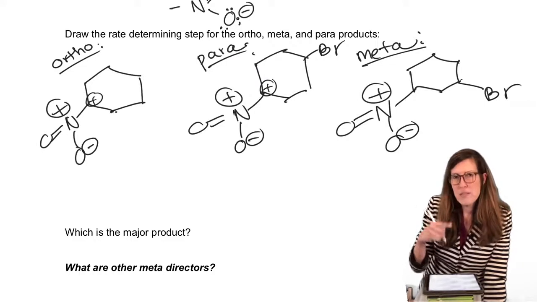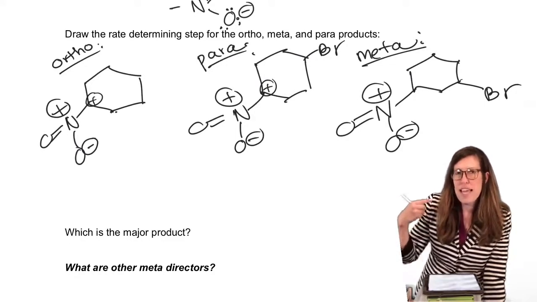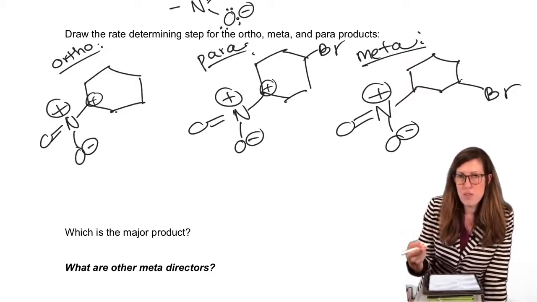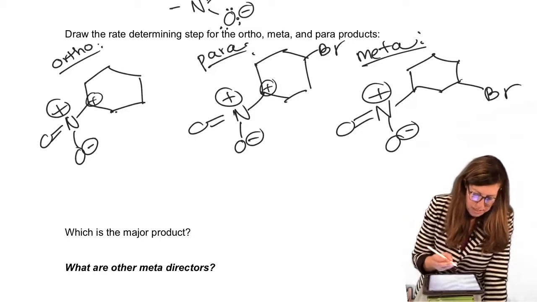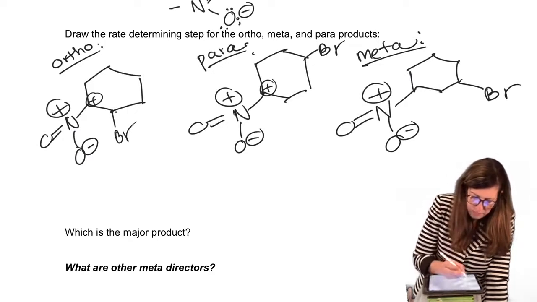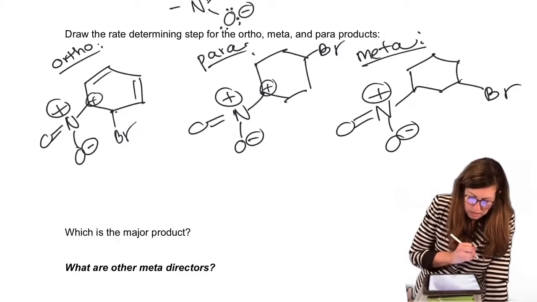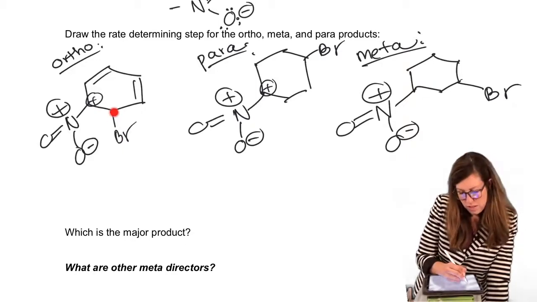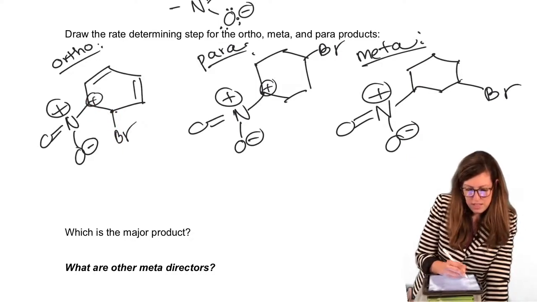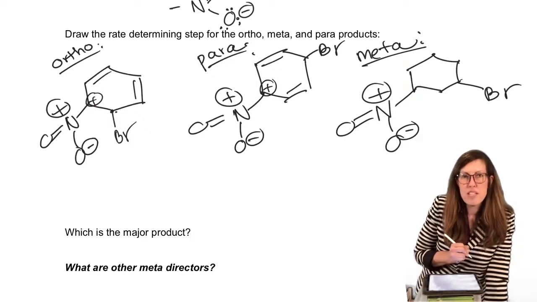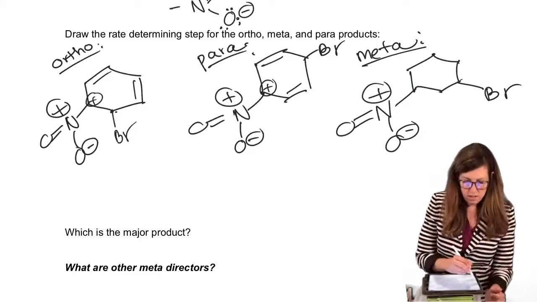Because one of my favorite ways to approach these is to say, can it be ortho or para? In other words, can the nitro help that positive charge when it lands on that carbon? So that's the question we'll be asking. So what that means is if it's ortho, our bromine went here. If it's para, our bromine went there. If it's meta, our bromine went there. So the pi bonds had to be there and there, because if it was ortho, we use this pi bond to attach the one set of electrons we used to attach the bromine, and then that means this lost it. If it was para, our pi bonds have to be there and there, because the bromine, once again, didn't get those electrons.